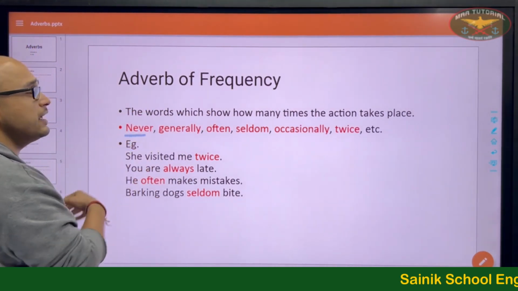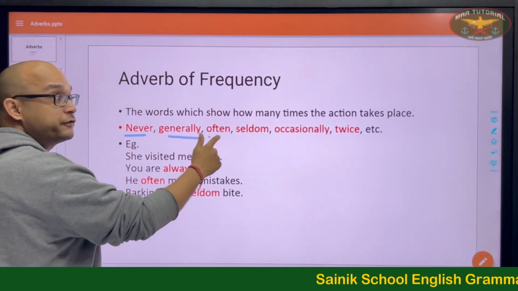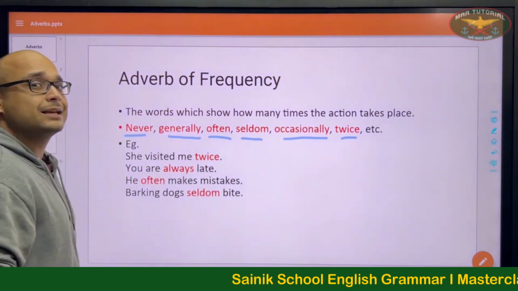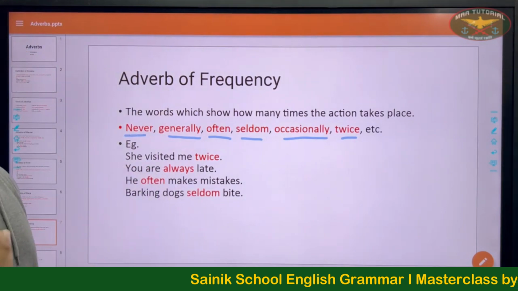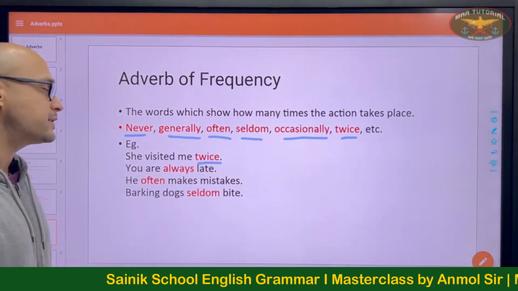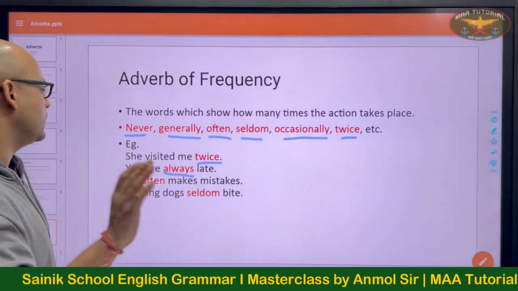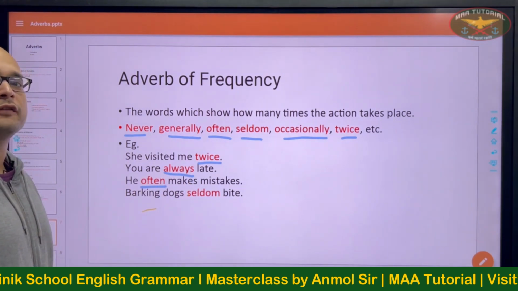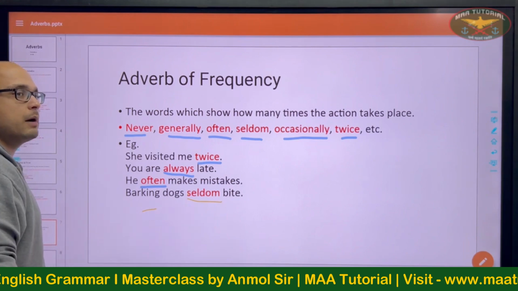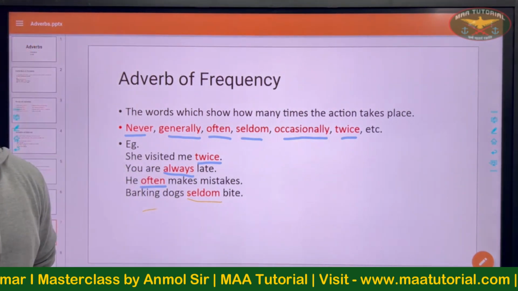For example, never. How often? Never. Generally, often, seldom, occasionally, or as specific as twice, once, thrice, 4 times, etc. She visited me twice. How many times? Twice. You are always late. How often are you late? Always. He often makes mistakes. How often? Often. Quite often. Barking dogs seldom bite. Seldom means not often. Seldom is the opposite of often.